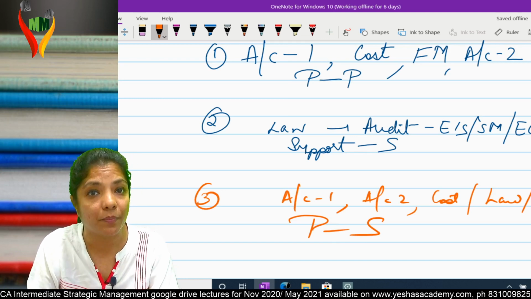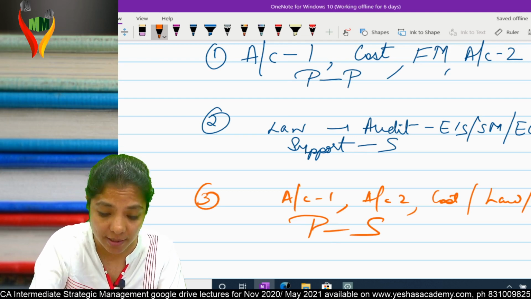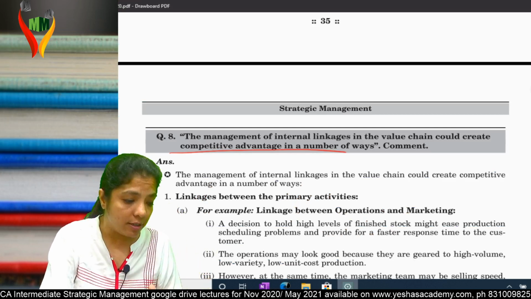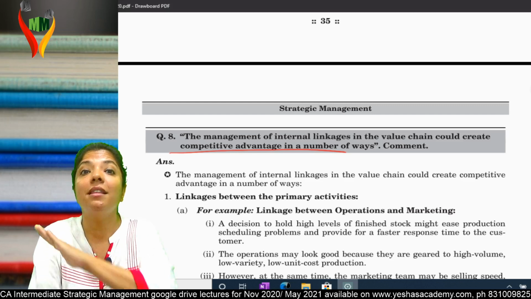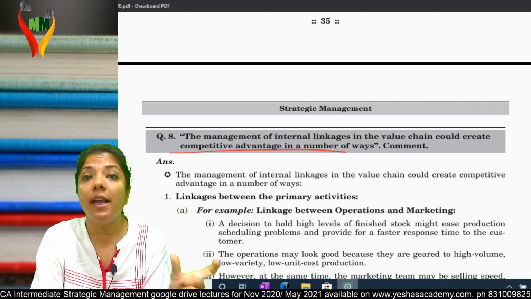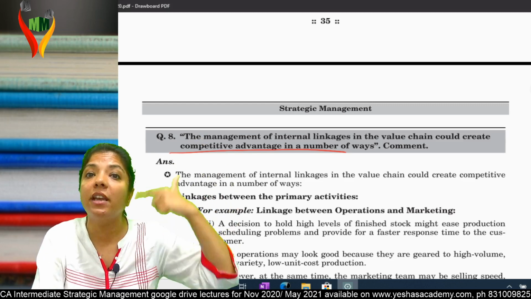I hope you're with me. So in short, what are they trying to say? Now let's see the question: the management of internal linkages in the value chain. If you're trying to have internal linkage in the value chain, chances of competitive advantage increase.